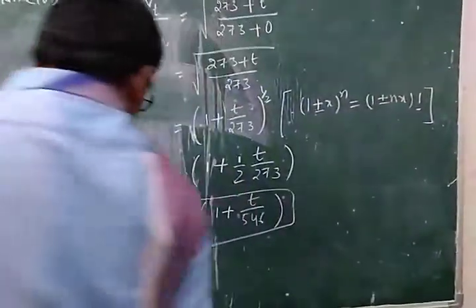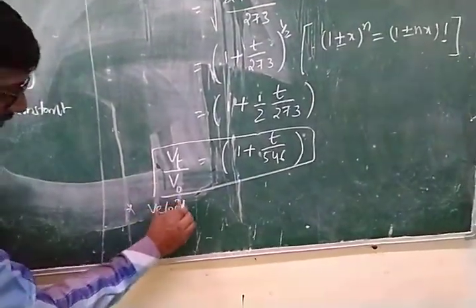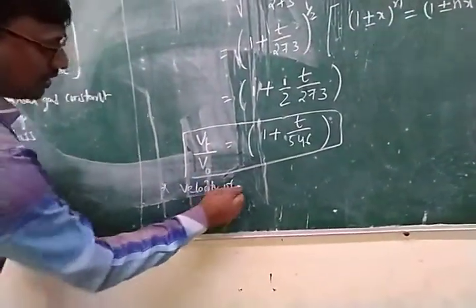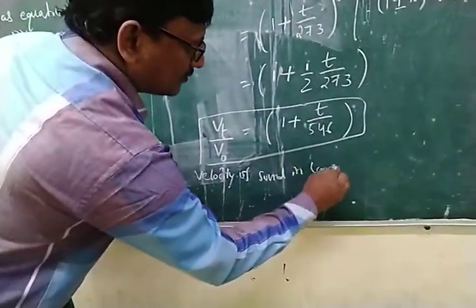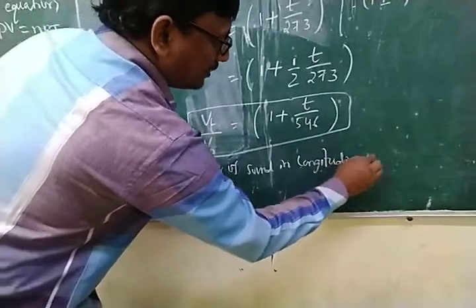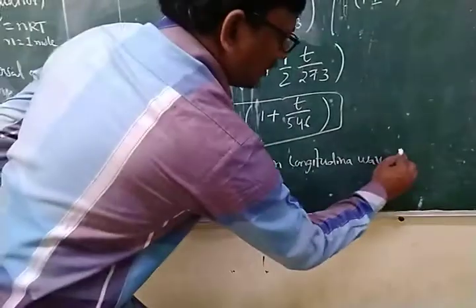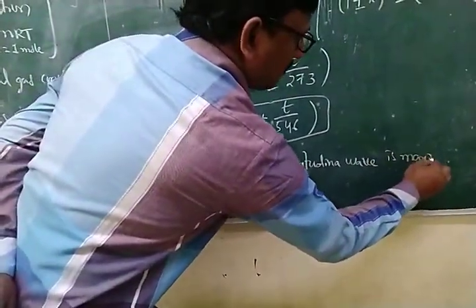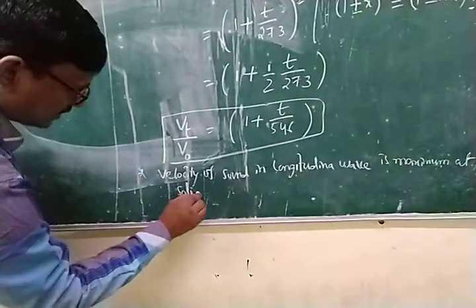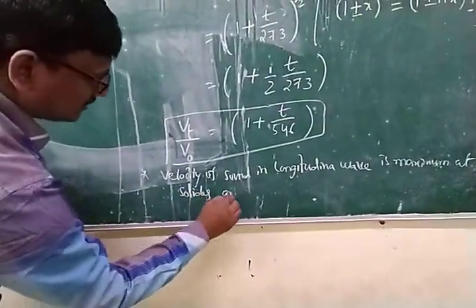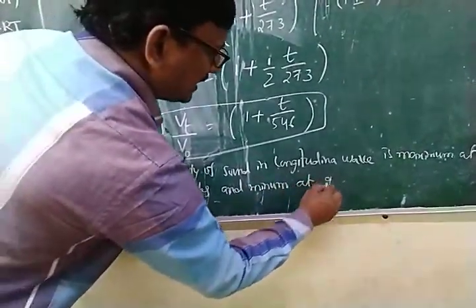And here one important point is that the velocity of sound in a longitudinal wave is maximum in solids and minimum in gas.